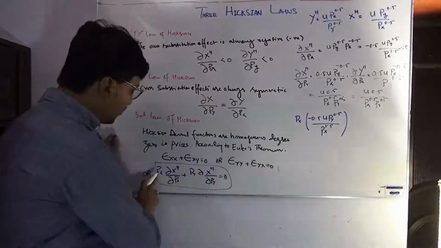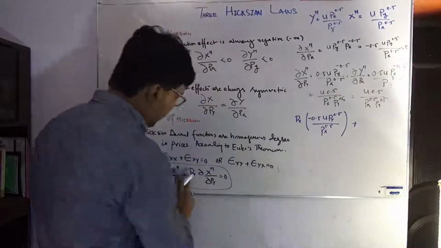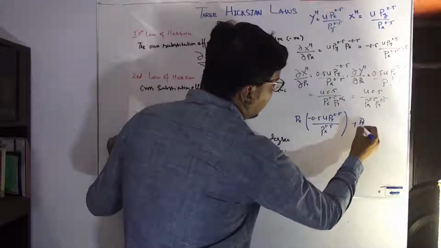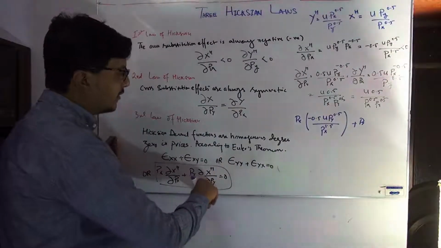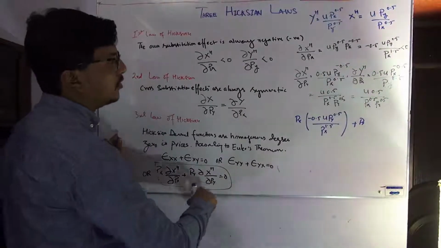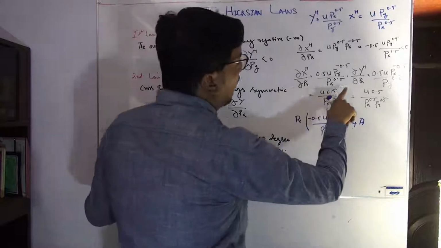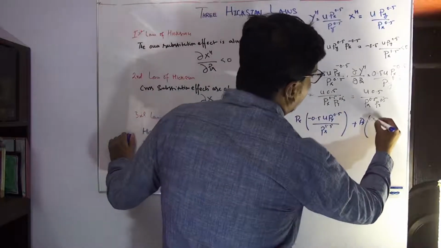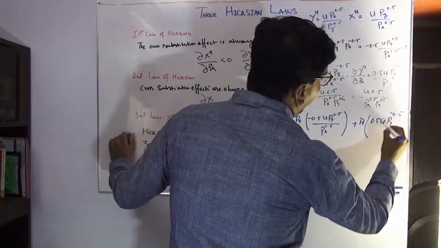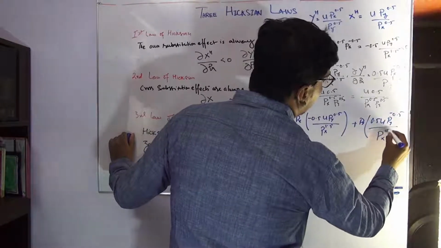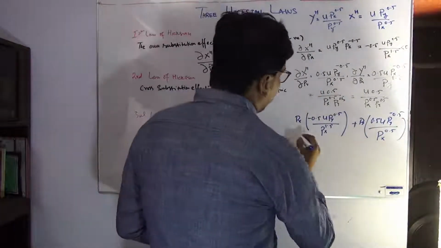So this is px times the derivative of x with respect to px, plus py times the cross derivative, change in x with respect to the change in py, which we have also calculated. The answer is 0.5 u py^0.5 and px^0.5.